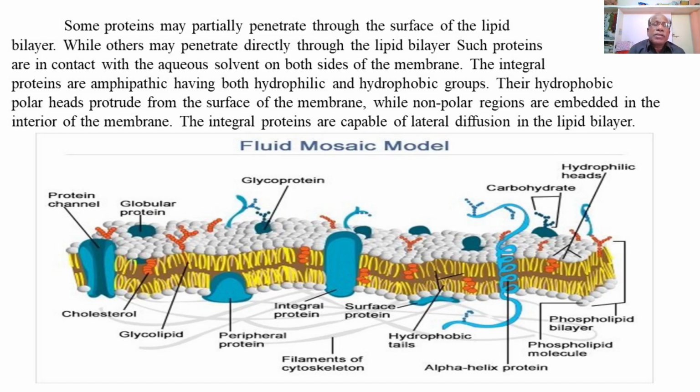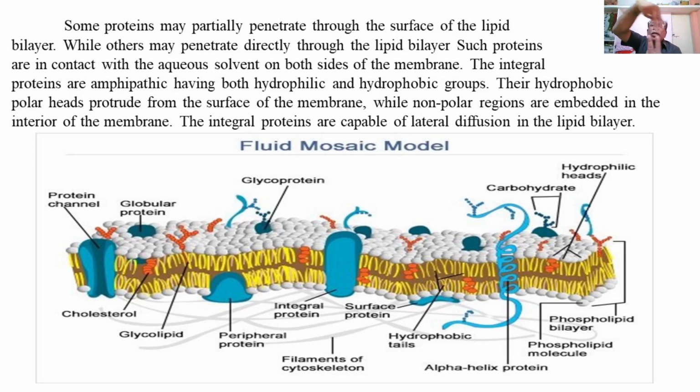So in the diagram we can see, along the entire surface of the plasma membrane, the white globular polar heads of the phospholipids, and yellow colored fatty acid chains, two hydrophobic fatty acid chains. So this will form the lipid bilayer.